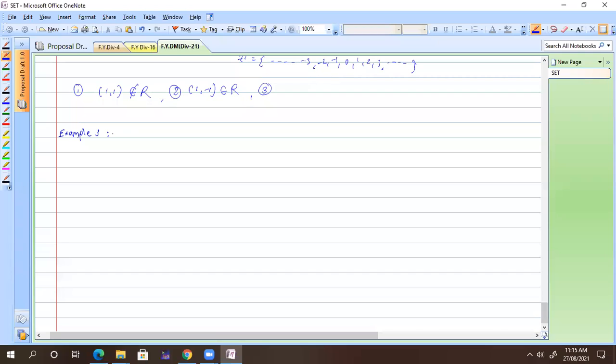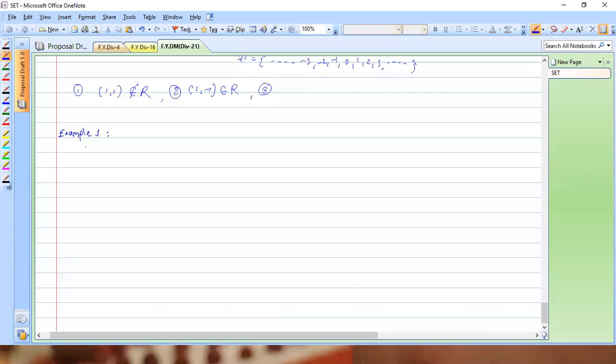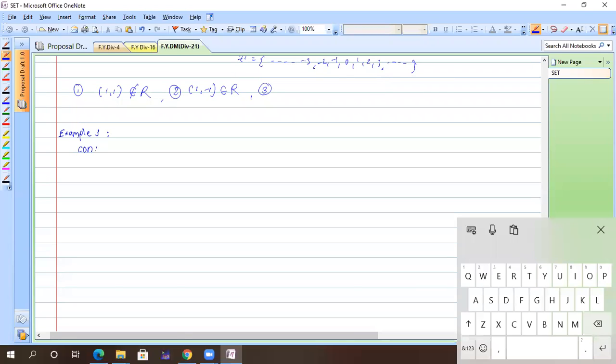Consider the following relations on the set of integers.